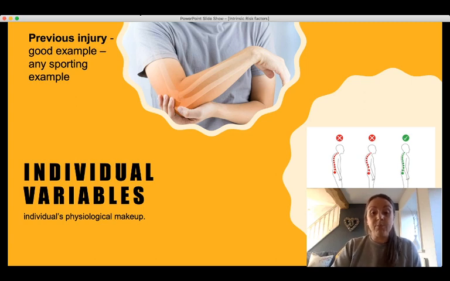And for the same reason, poor posture is also an excellent example of this, because poor posture can affect any sports person. It doesn't matter what sport they're playing. If we've got poor posture and alignment, we're putting undue stress on tendons, ligaments, joints, and it could affect any sports person. So again, really good example because it doesn't matter whether the examiner gives you a sport or you get to choose a sport. Poor posture is an excellent example of an intrinsic risk factor under that banner individual variables.